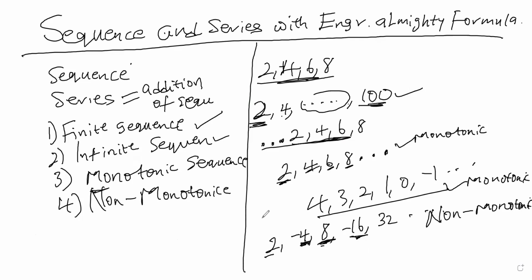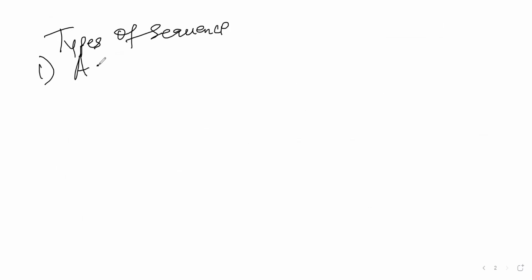So the next thing is to talk about types of sequence. We have several types of sequence. The first one is what we call the arithmetic sequence or arithmetic progression.